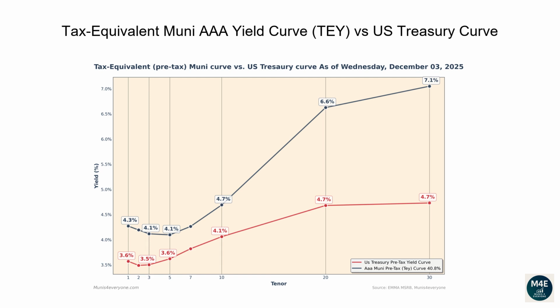Observing the current graph, we can see that currently all the Muni tax-equivalent yields, based off a 40.8% tax rate, are above Treasury yields. When this scenario happens, it may be less convenient for investors to buy US Treasury bonds. For example, if you wanted to buy a 30-year bond, a AAA Muni bond would yield 7.1% compared to a lower yield of 4.7% from a Treasury bond.